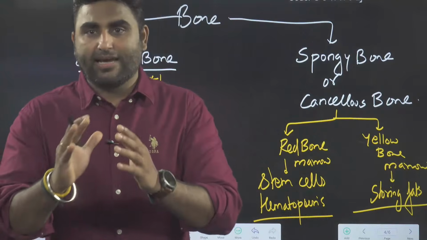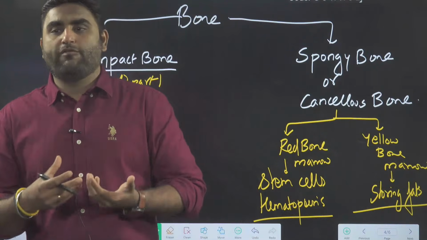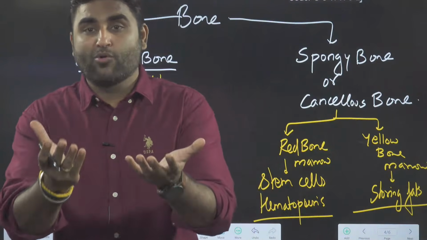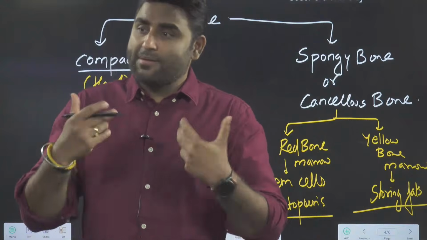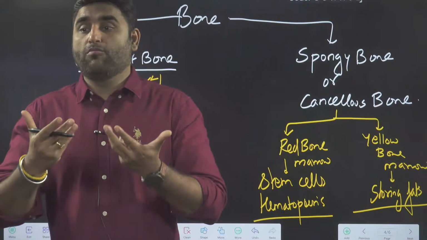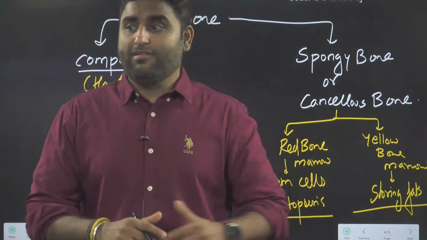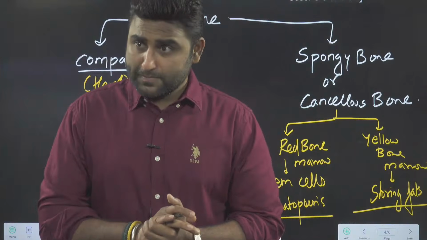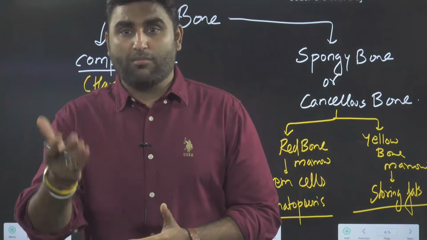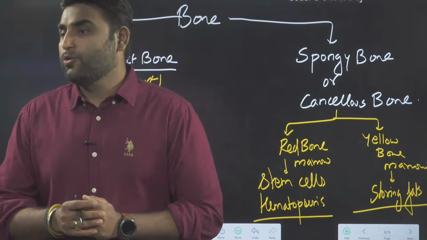Stem cell number declines. So if you compare your bone marrow with my bone marrow, you are younger than me, you are having more red bone marrow. I am having lesser red bone marrow, but more yellow bone marrow. But if I compare my body with a 60-year-old, the 60-year-old will have more yellow bone marrow. I will be having better red bone marrow. But if I compare your body with a 5-year-old, the 5-year-old might have more red bone marrow. Are you getting me, guys?